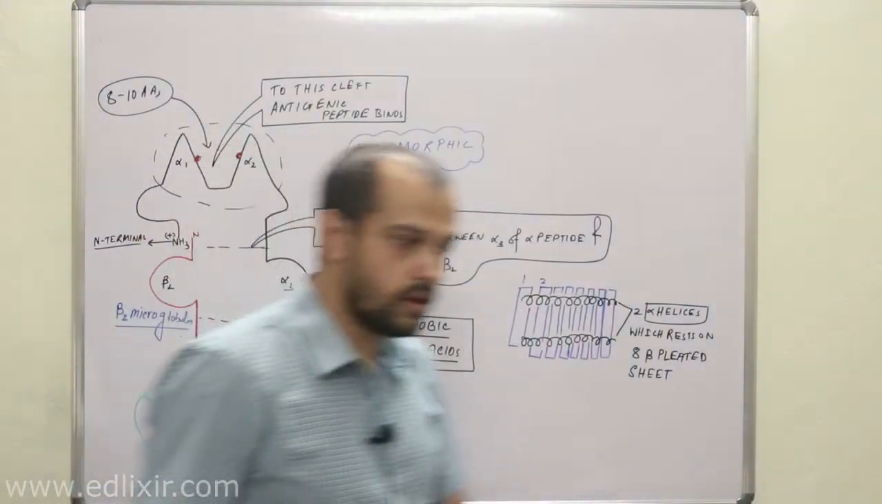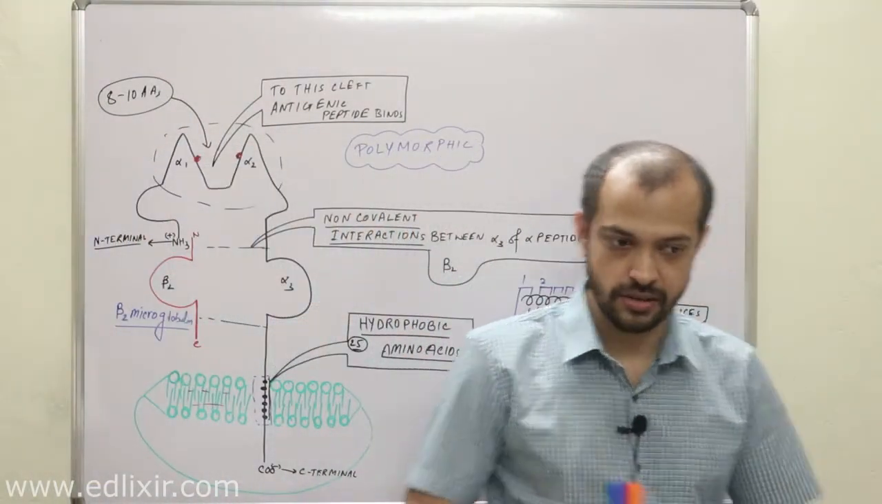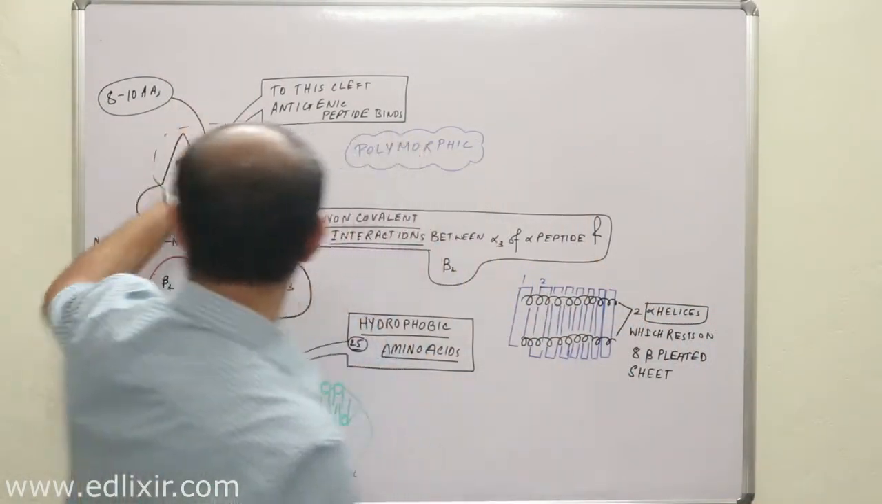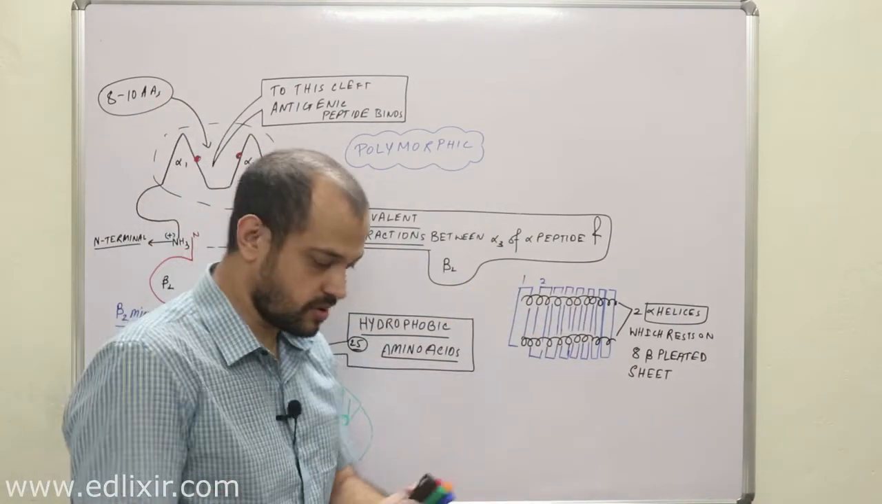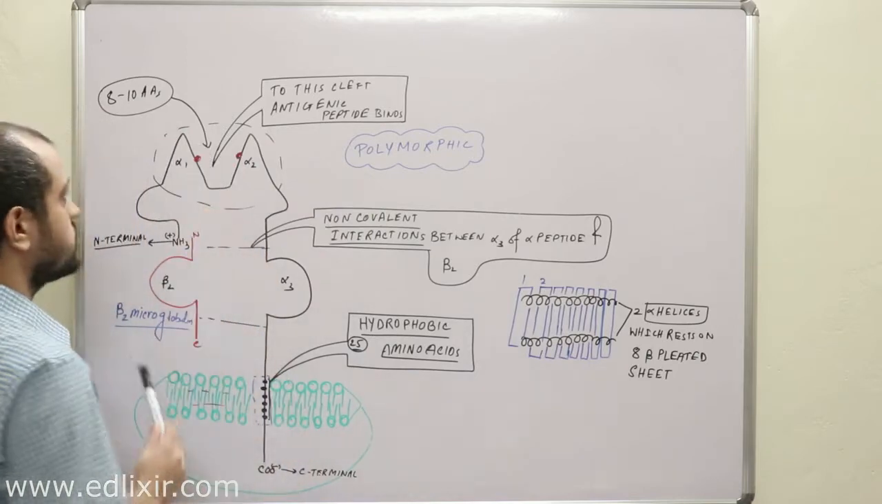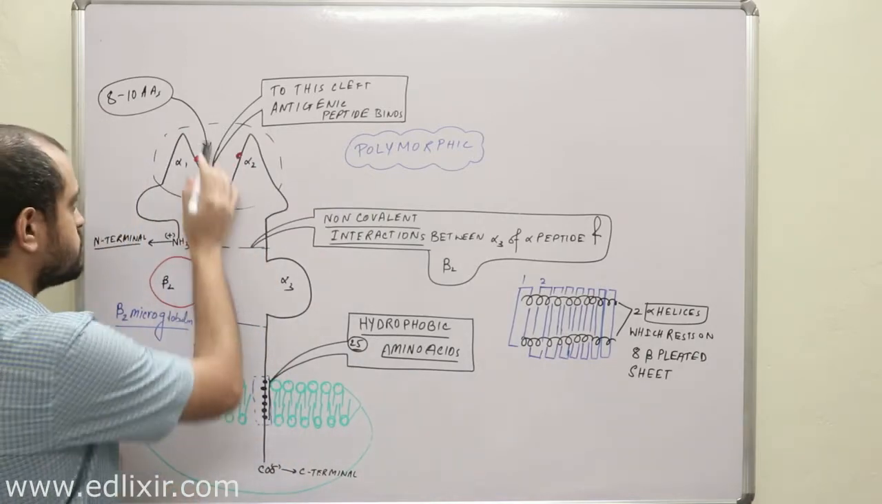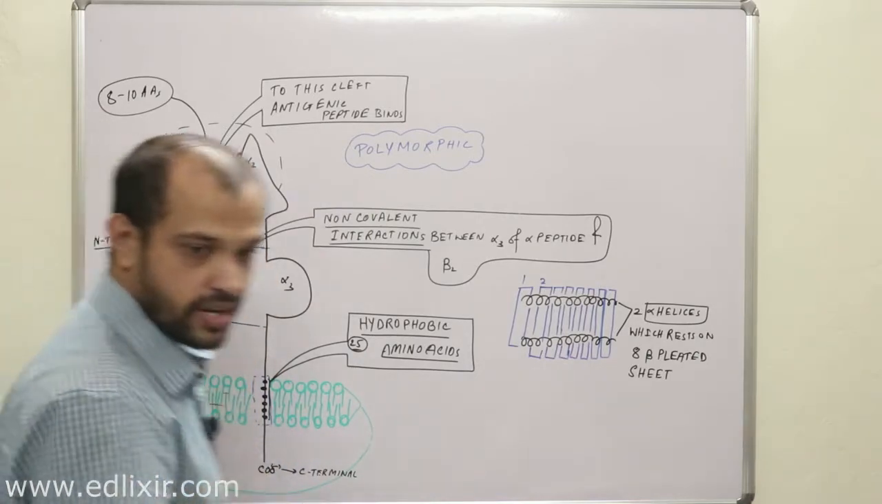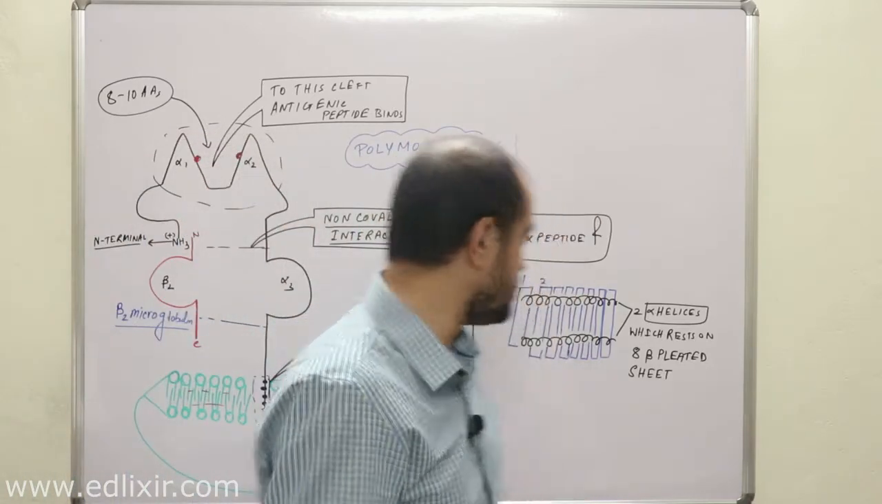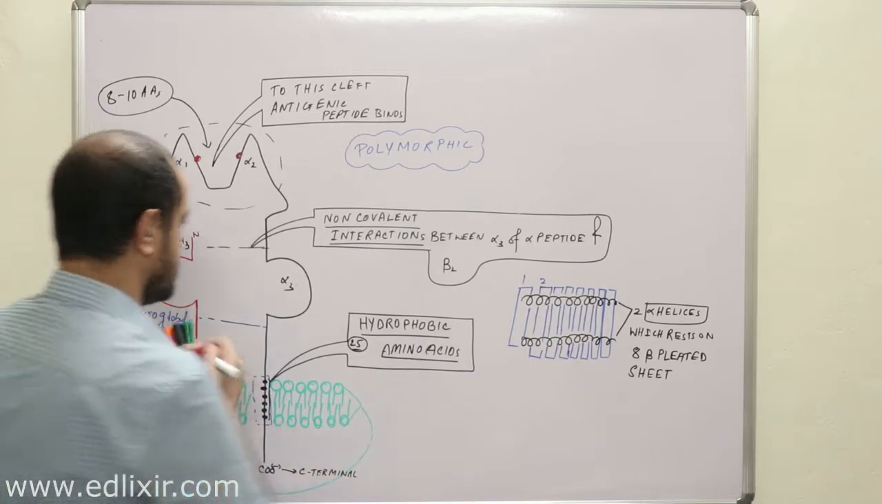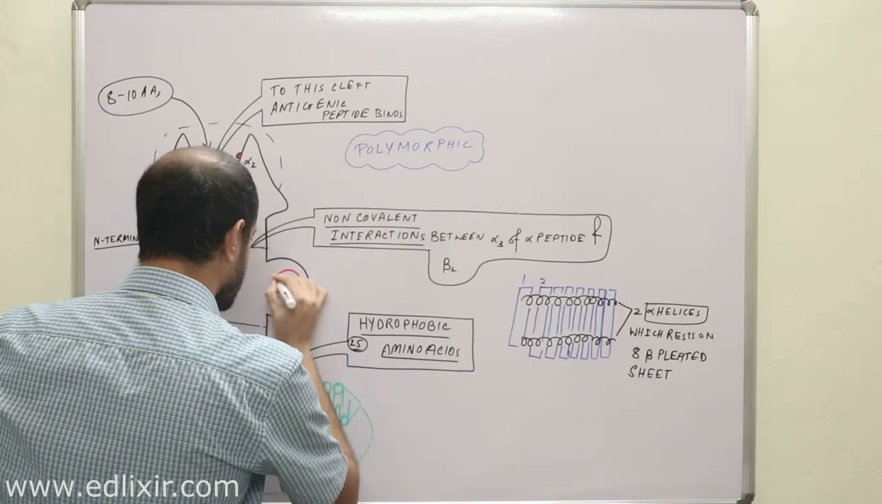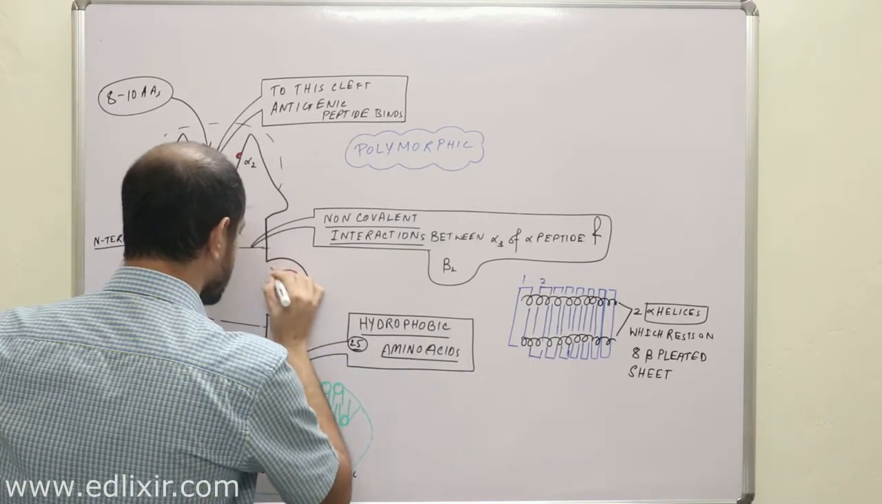So I think you now have seen the basic structure of this particular thing, that is the cleft where the antigenic peptide binds. This is the most polymorphic area, and this is the place where the antigenic peptide binds. Now, a very important point you need to understand about this alpha 3 part. You know what this is?